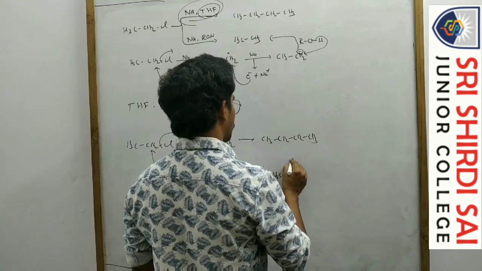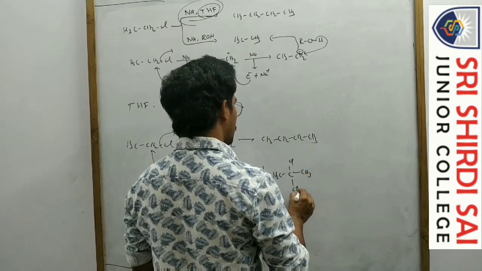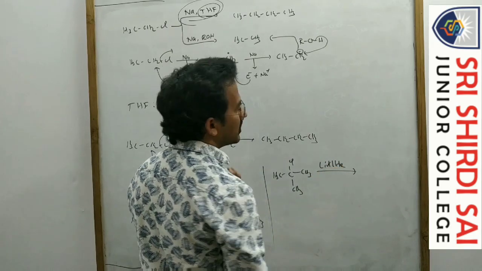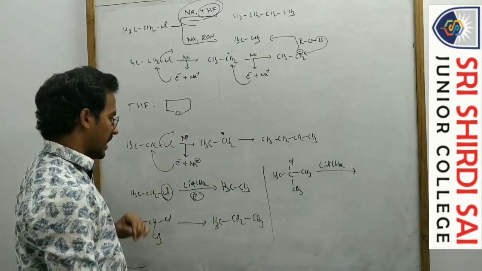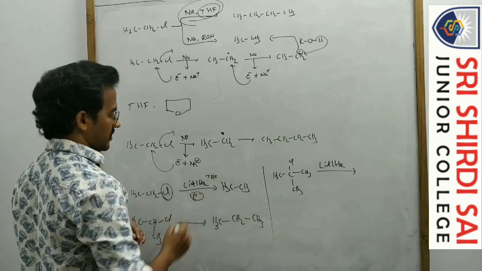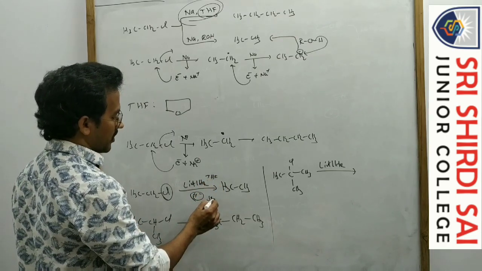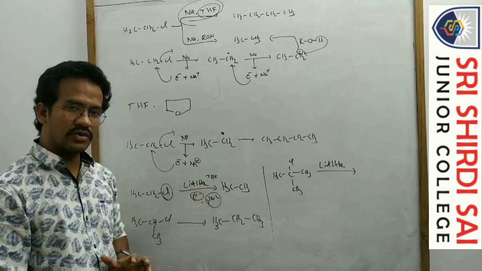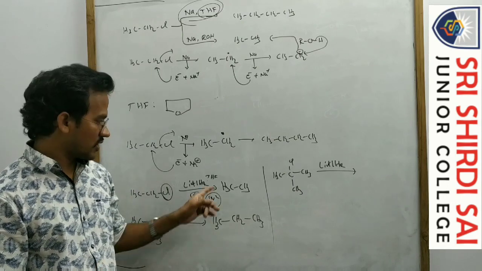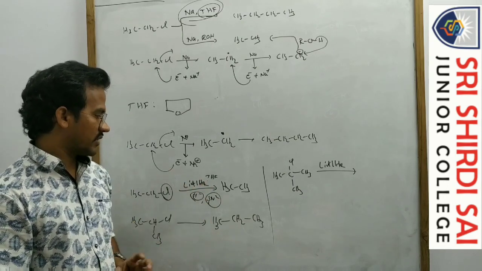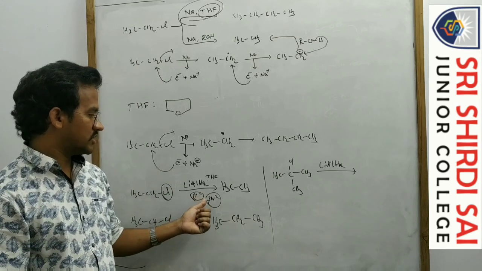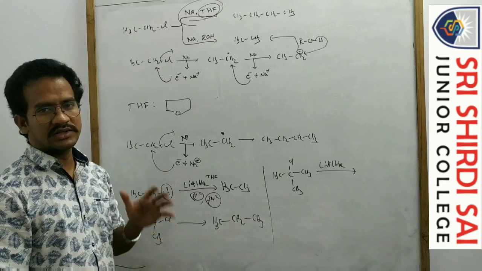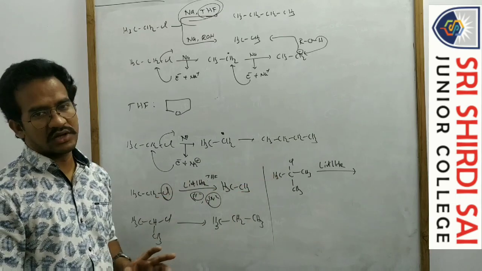Now CH3, Cl, CH3, now LiAlH4. Generally with lithium aluminum hydride, what is the solvent? Tetrahydrofuran is the solvent. Which type of reaction is this? Actually it is a substitution reaction. Cl minus is replaced by the H minus. Here H minus is a strong nucleophile, this hydrogen has a more negative charge, and the solvent is a polar aprotic solvent. So this is an SN2 type reaction. In SN2 type reaction, primary alkyl halides and secondary halides are suitable, but tertiary alkyl halides are not suitable.